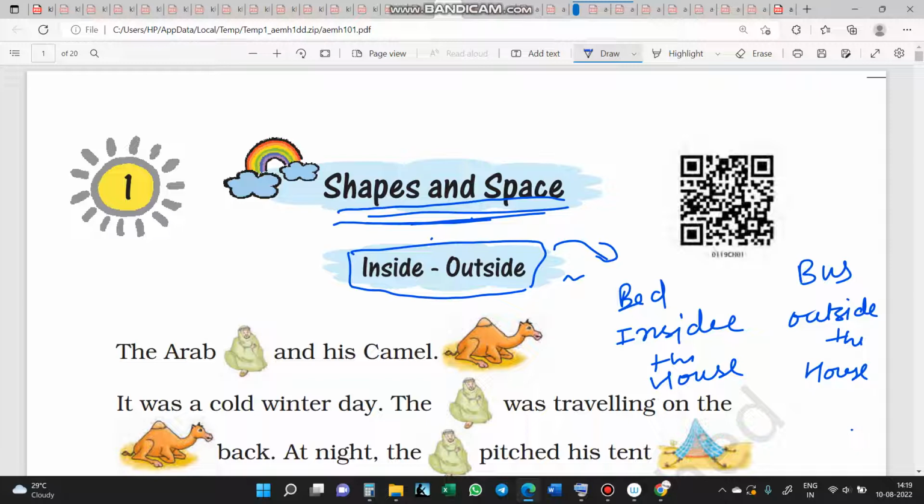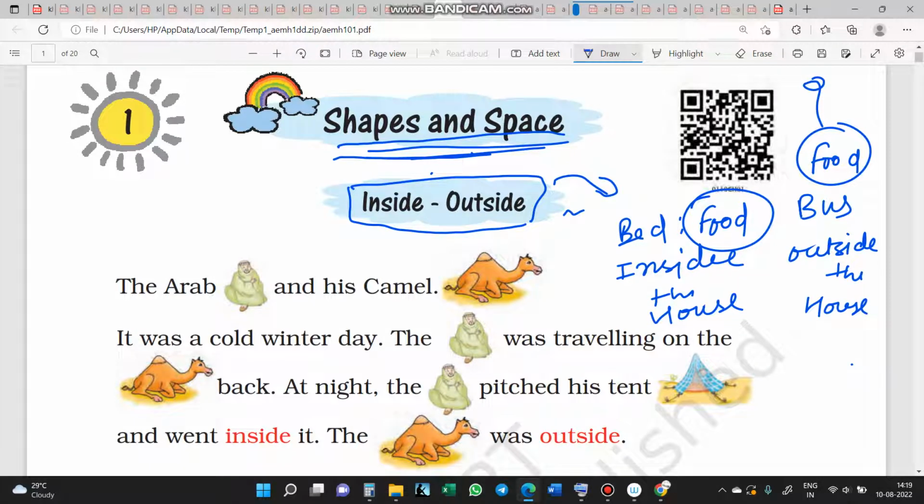You can relate more terms like food. Food is inside as well as outside. You are eating so much street food, which is outside as well.